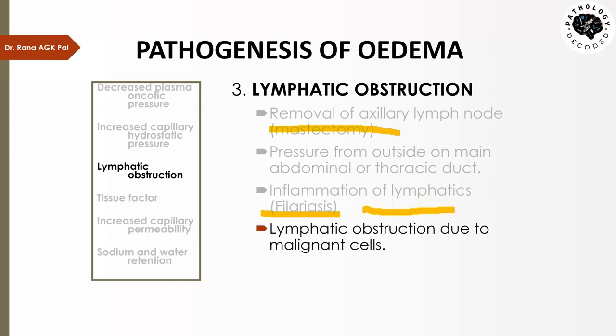Then lymphatic obstruction could also be due to malignant cells. If there is any cancer in that region, the malignant cells can metastasize to the lymphs, and they can cause the blockage of the lymphatic.